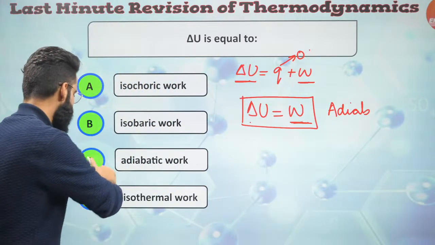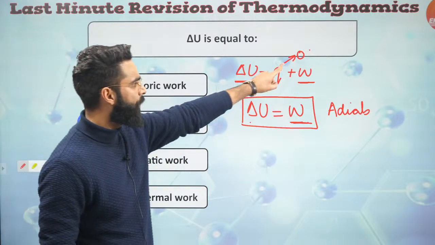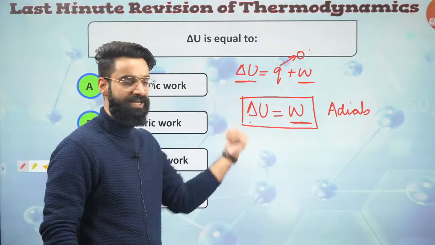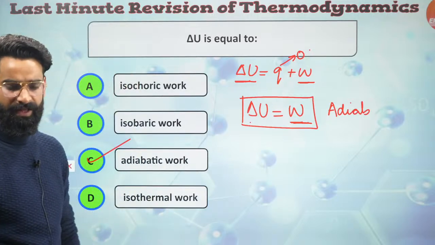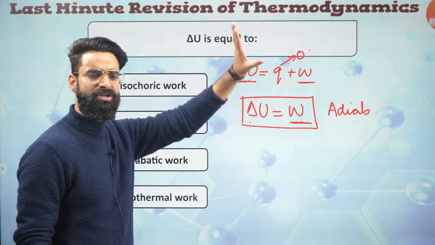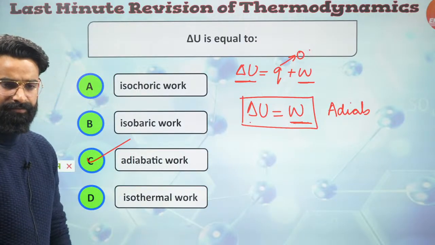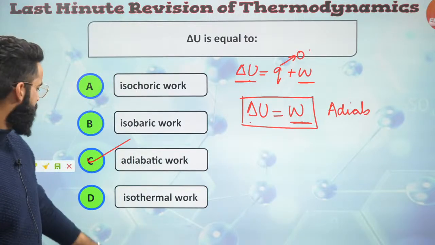So the correct option was supposed to be option C. Delta U is equal to the adiabatic work, wherein Q value is 0, and if Q is 0, delta U will be simply equal to W. That means change in internal energy is actually equal to adiabatic work right here. Yes, right. I hope this is clear to everyone.